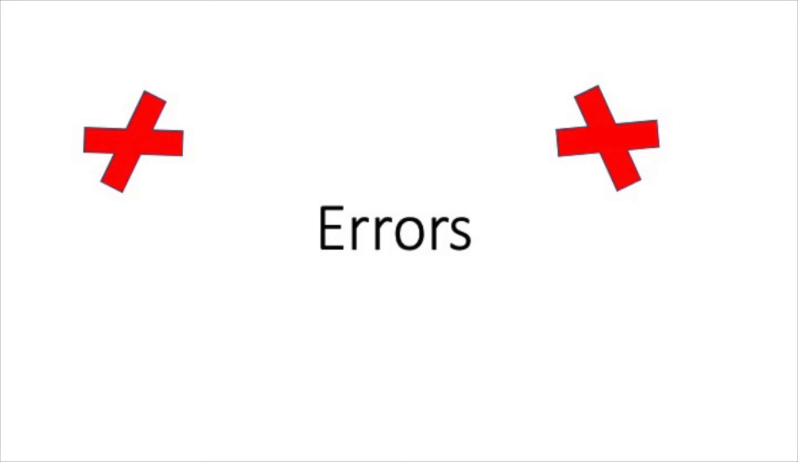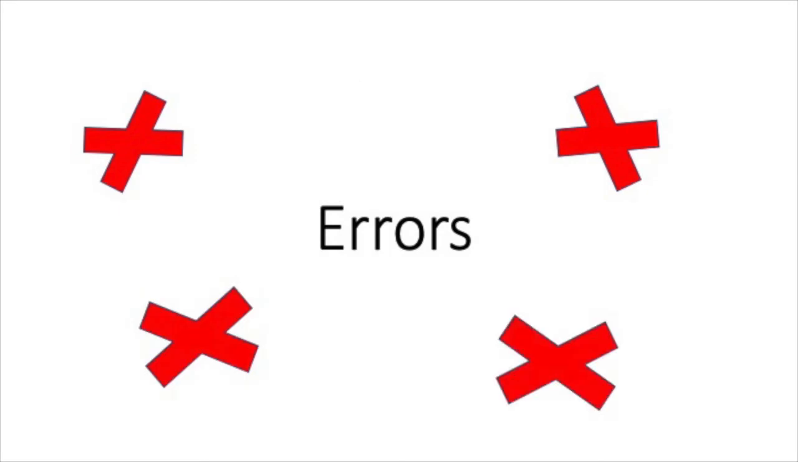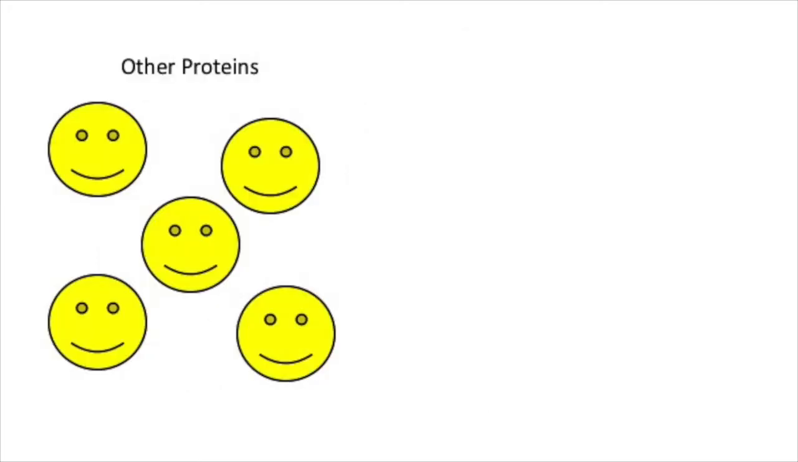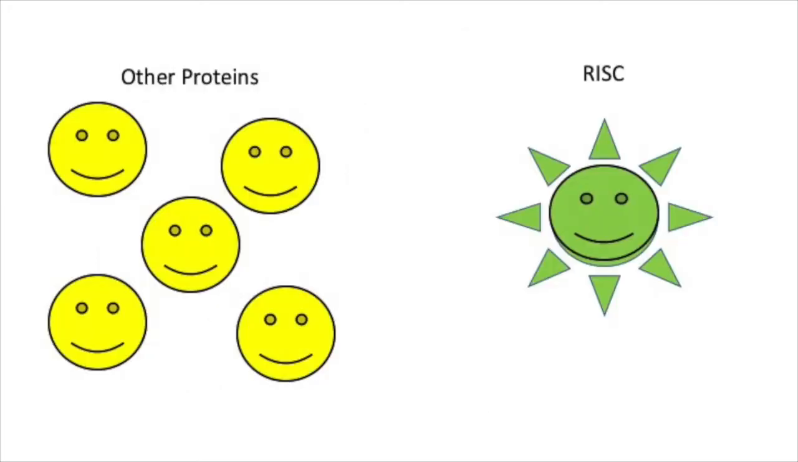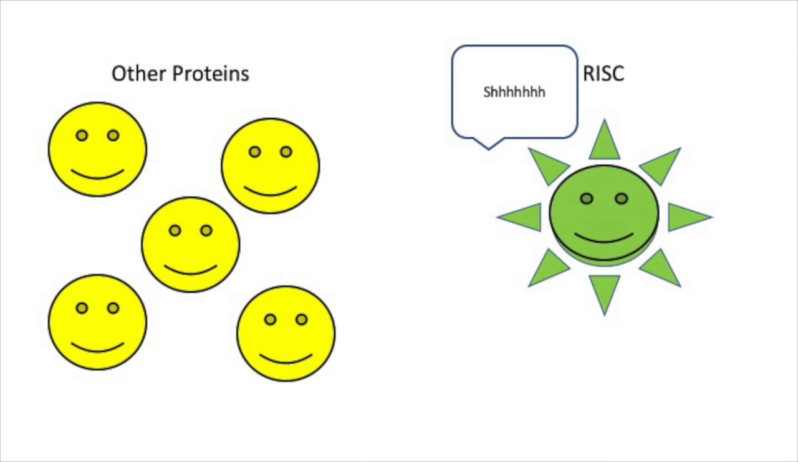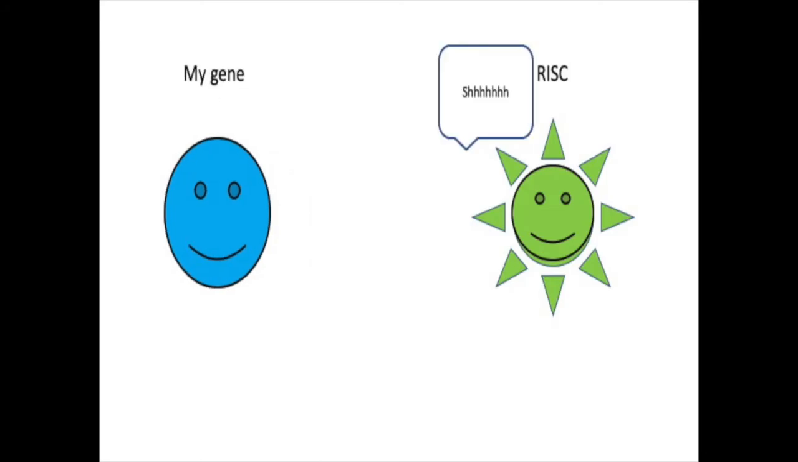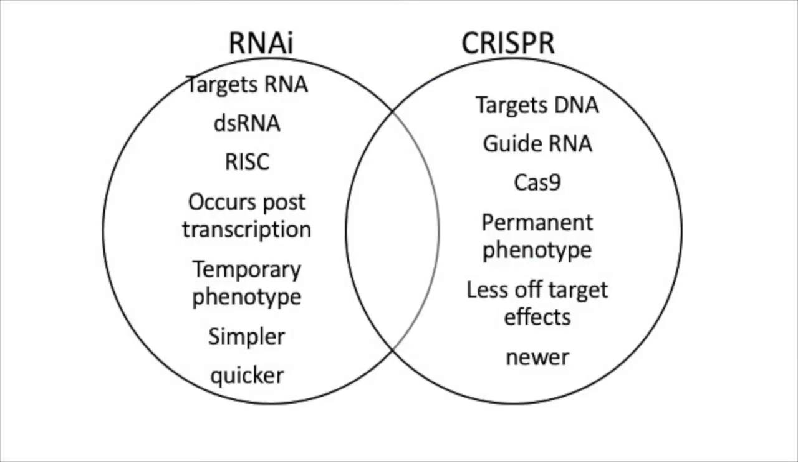Another difference is the amount of errors that can occur during gene editing. The complete removal of the gene or genes during CRISPR results in fewer off-target effects. Some may still occur, but they are more likely to occur in RNAi. In RNAi, the silencing of the gene can silence other proteins and genes that affect the phenotype. I only want to see what happens when my desired gene is removed and no other changes occur. CRISPR is also newer. It was invented in the 2000s, while RNA interference was invented in the 1980s.